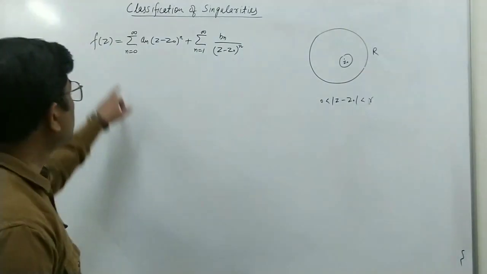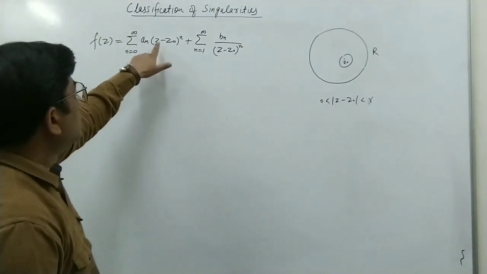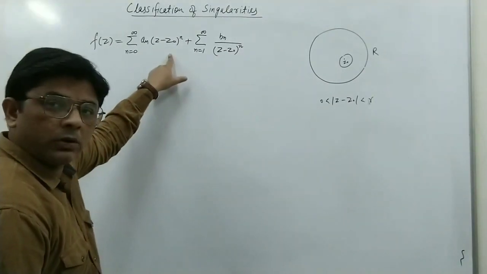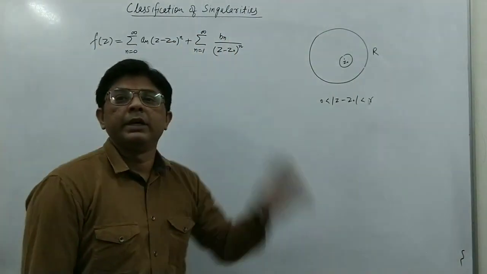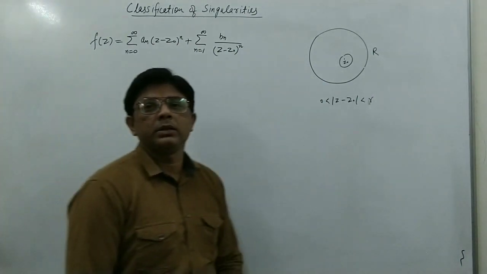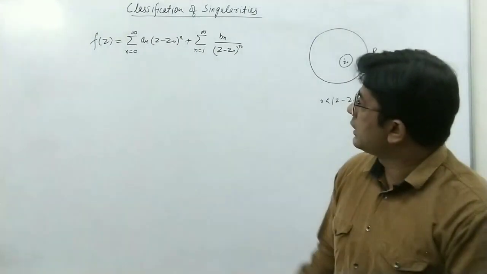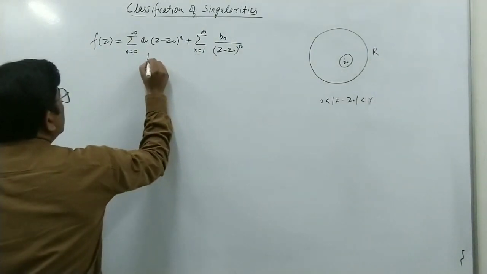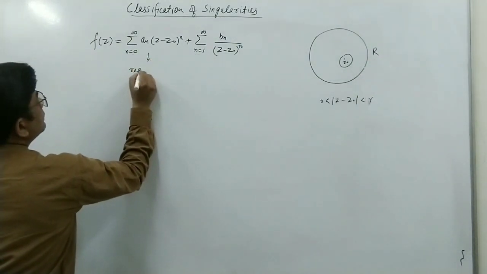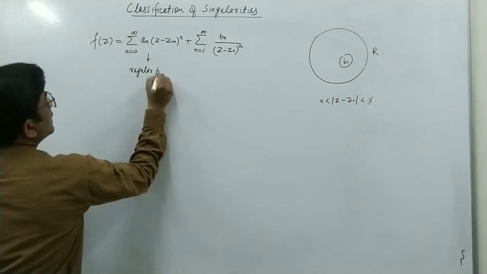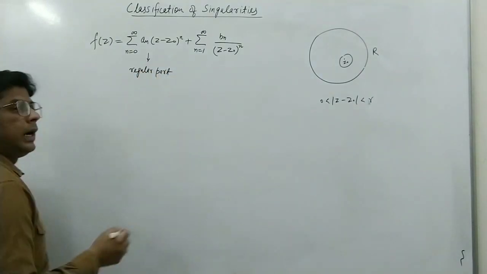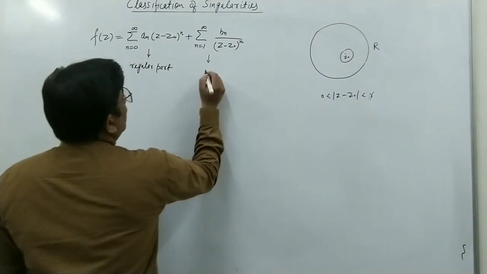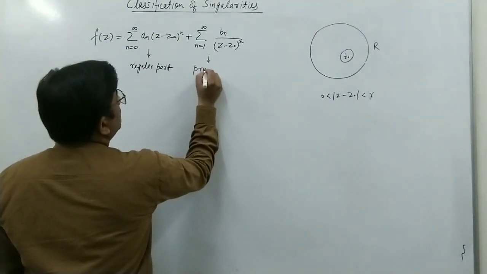So there are two parts. In one part we have positive powers of z minus z0, and in the other part we have negative powers of z minus z0. The part in which we have positive powers is called regular part, and the other part in which we have negative powers is called principal part.